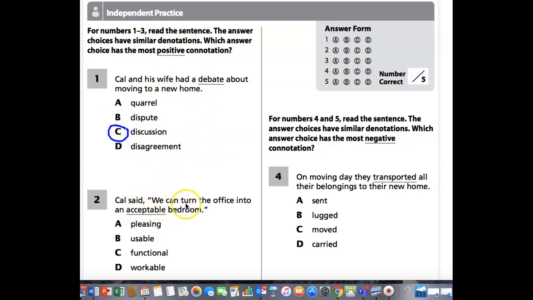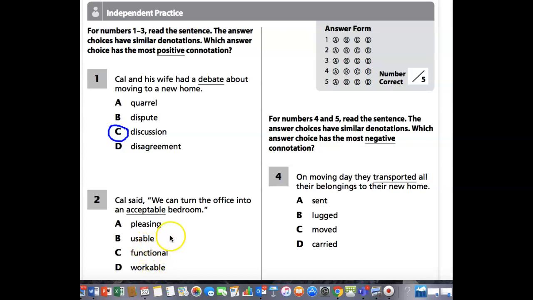Cal said, "We can turn the office into an acceptable bedroom." Okay, so we've got pleasing, usable, functional, workable. We can turn the office into an acceptable bedroom.